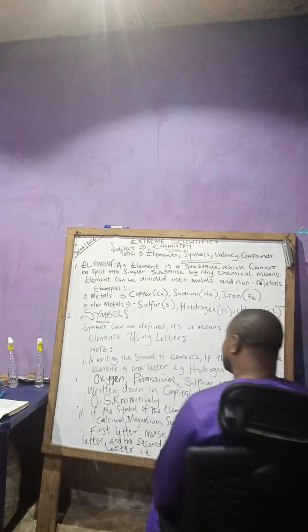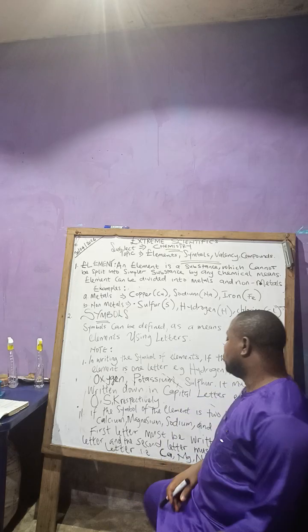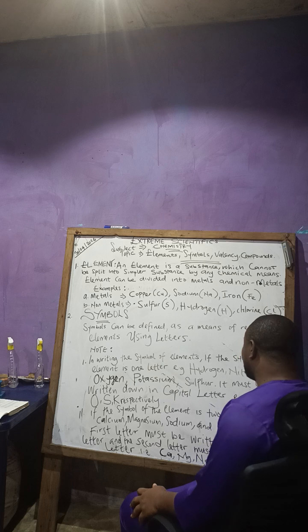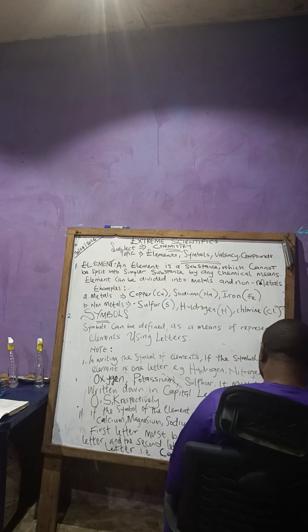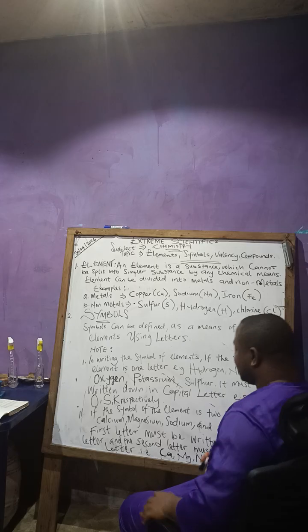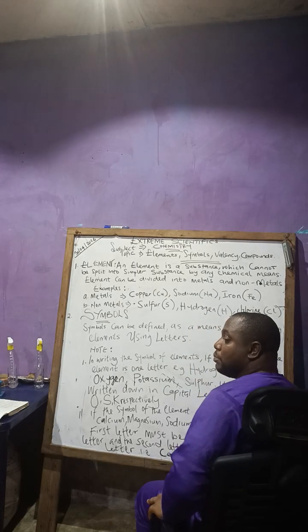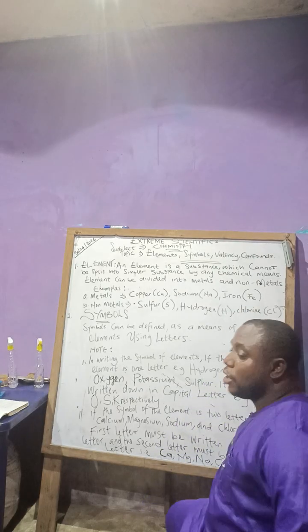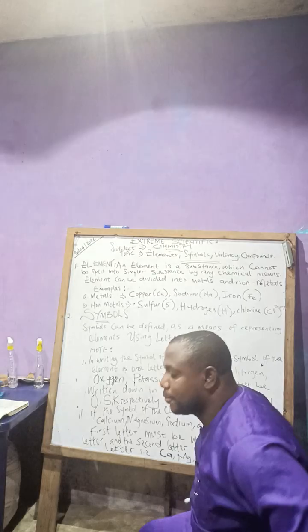The next one we have: if the symbol of the element is two letters, e.g., calcium, magnesium, sodium, and chlorine, the first letter must be written in capital letter, and the second letter must be in small letter. That is, Ca means what? Calcium. Mg means what? Magnesium. Na means what? Sodium. Cl means what? Chlorine. Respectively, one after the other.